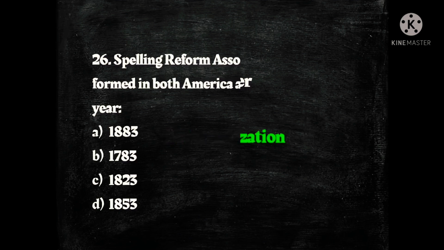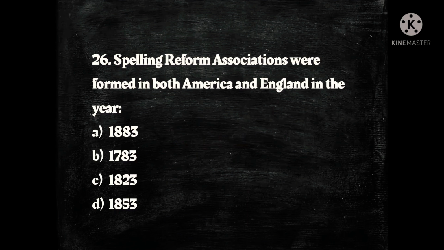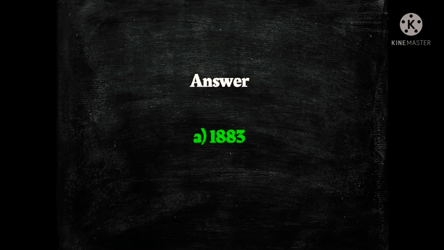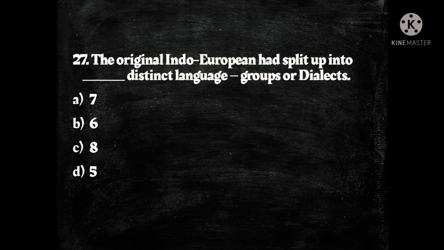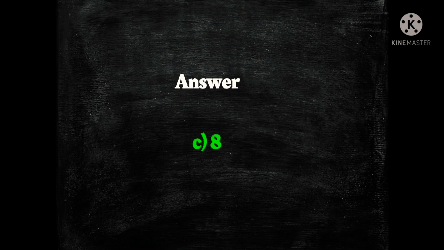Next question. Spelling reform associations were formed in both America and England in the year dash. The options are A, 1883, B, 1783, C, 1823 and D, 1853, and the answer is A, 1883. The next question. The original Indo-European had split up into dash distinct language groups or dialects. The options are A, 7, B, 6, C, 8 and D, 5. The answer is C, 8.